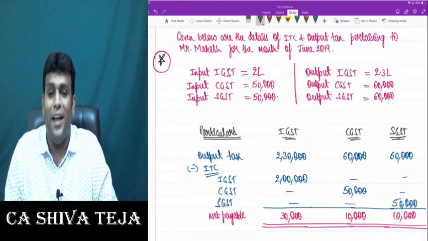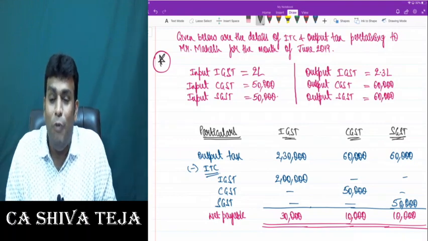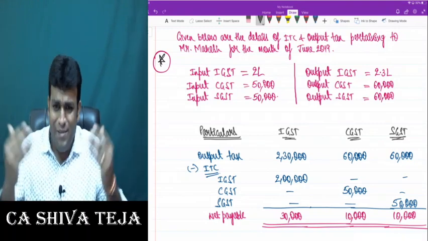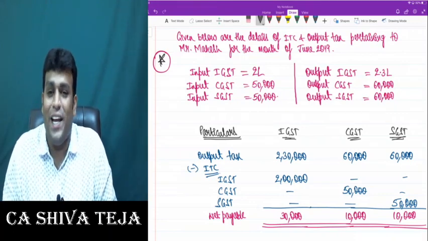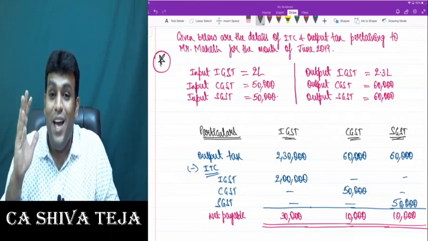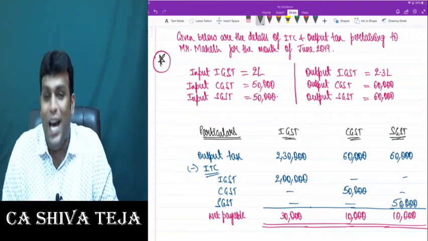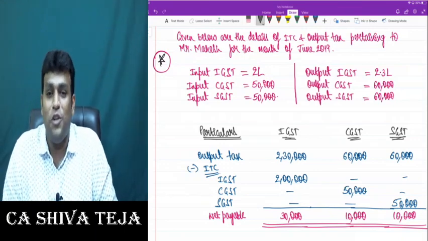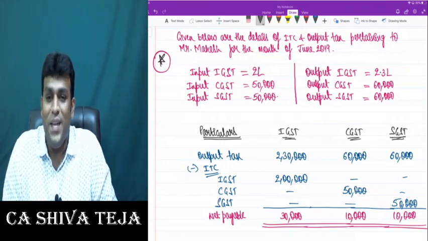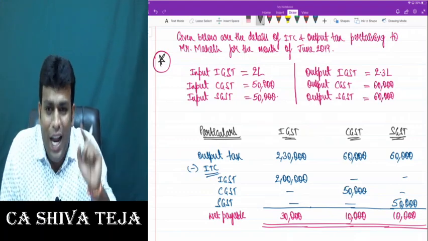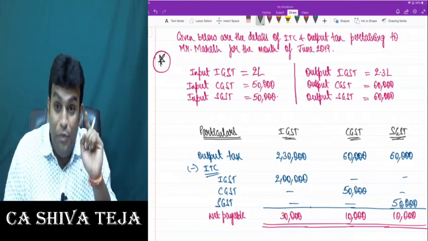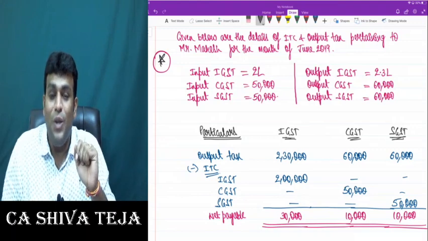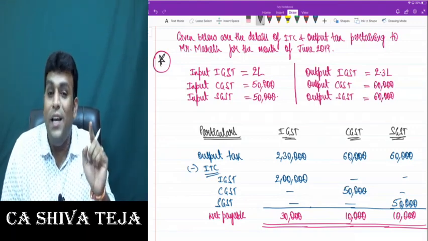A lot of times I feel sad whenever students are telling, sir, exams are coming, sir. We are so tense, sir, worried, sir. Why those reactions? Feel happy. Sir, exams are coming. Very soon we are going to write our exams and pass and come out as a chartered accountant. We are going to convert our SRO number or CRO number to membership number. Like that, you should feel happy and confident, and then go to the exam. Then things are going to be fantastic. With that level of confidence, if you go to the exam, then things are going to become super duper amazing. And that's very important that you go to the exam in that manner. Only then, whatever you do in the exam is going to be fantastic.